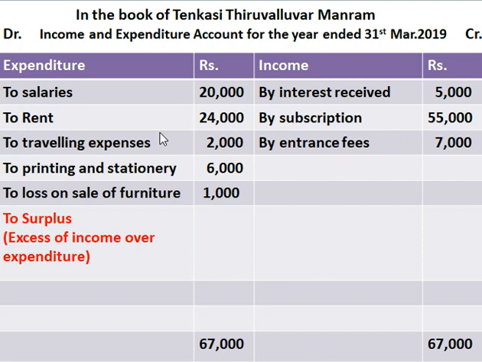If income exceeds over expenditure, then it is surplus. For the calculation of surplus, we have to less 67,000 with 20,000, 24,000, 2,000, 6,000 and 1,000, which will give you 14,000. So our surplus is 14,000.